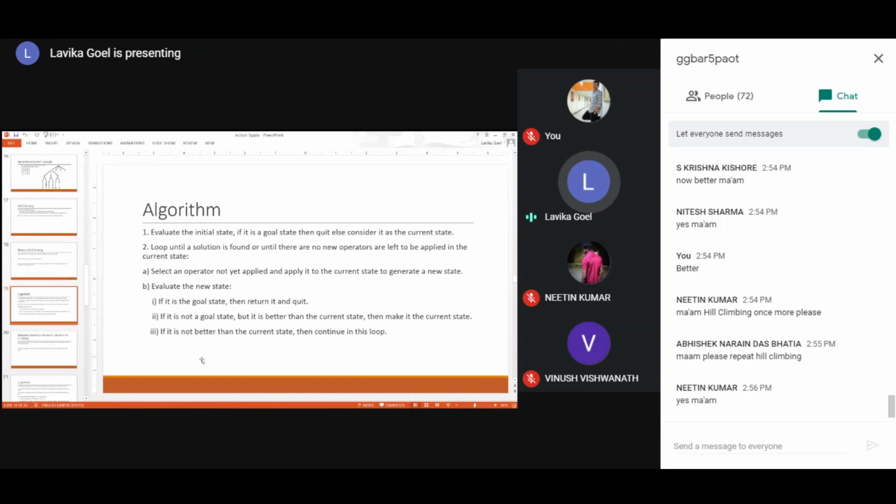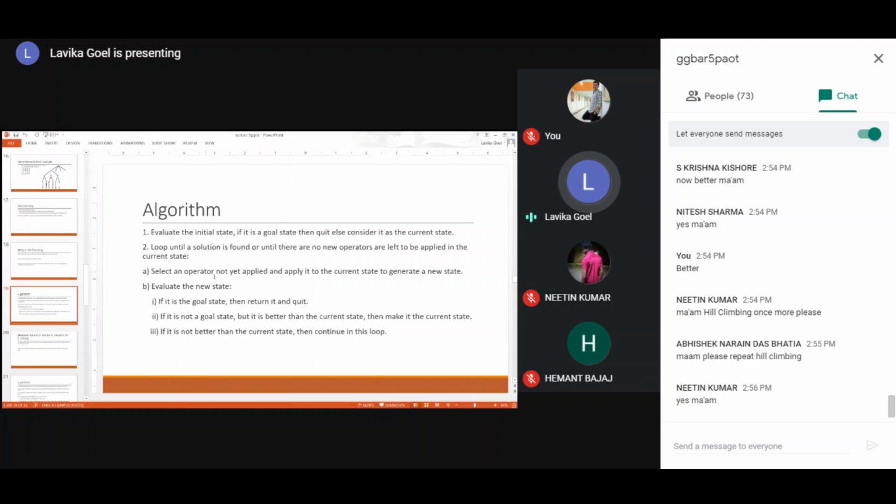You have an initial state. If it is the goal state, then you will return success. Otherwise, you will consider that initial state as your current state, and then you will go to the A and B parts of the second step again and again until no new states can be generated. So if some new state can be generated, then you will again loop through this A and B part. So what are these A and B parts?